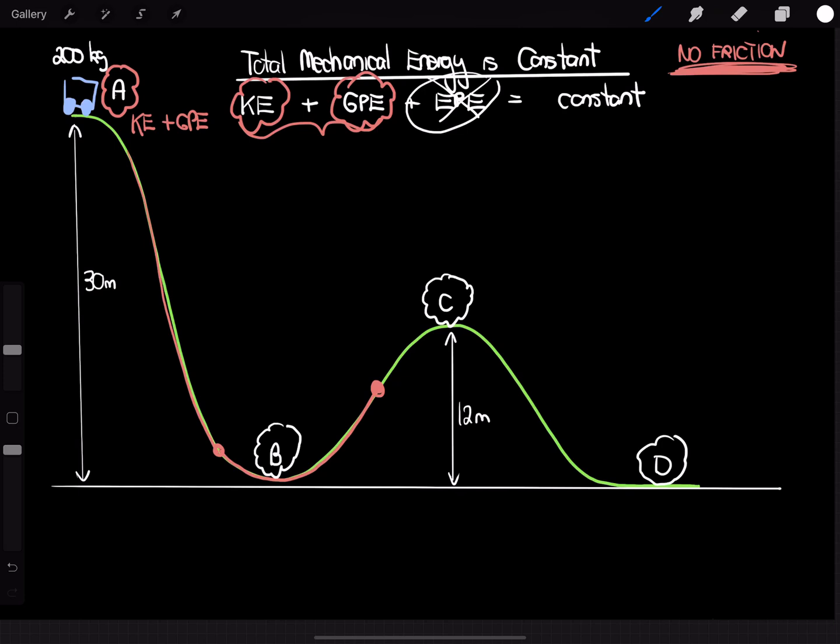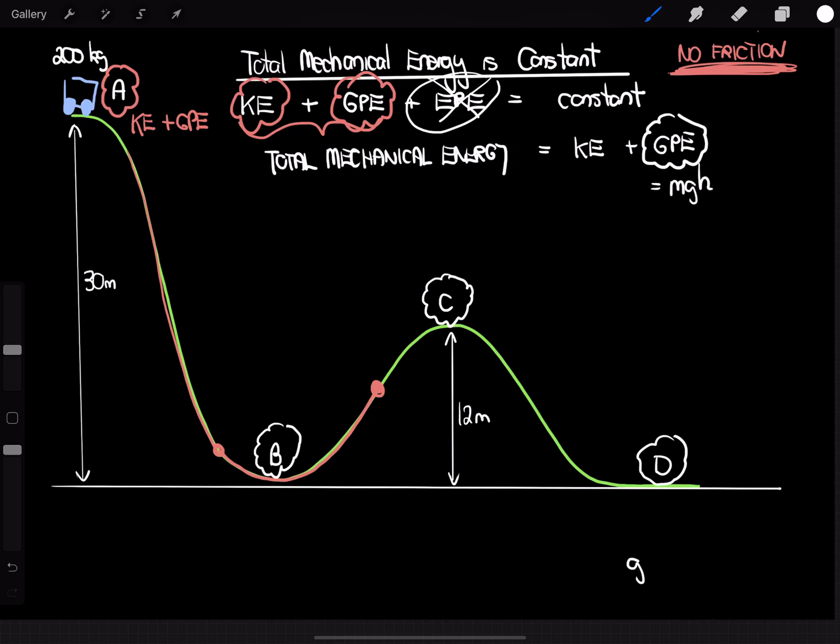So to begin this problem, we just need to establish how much mechanical energy it has to begin with. The total energy in this scenario, remember we can ignore elastic potential energy, is going to equal whatever kinetic energy it has plus whatever gravitational potential energy it has. Well, if it's not moving, then its kinetic energy will be zero. So at the very beginning of the journey, all of its energy is in the form of gravitational potential energy. And we can calculate gravitational potential energy as mgh.